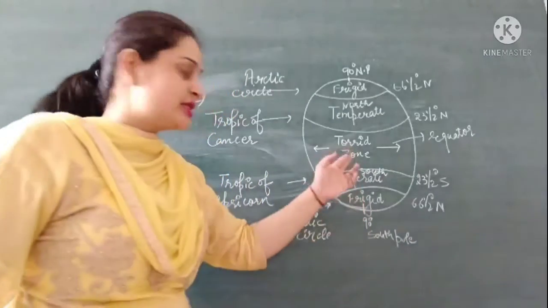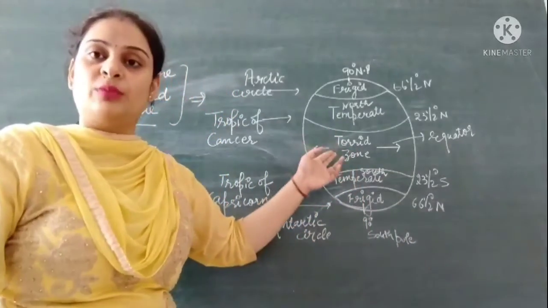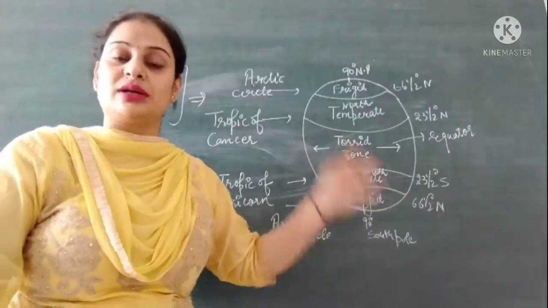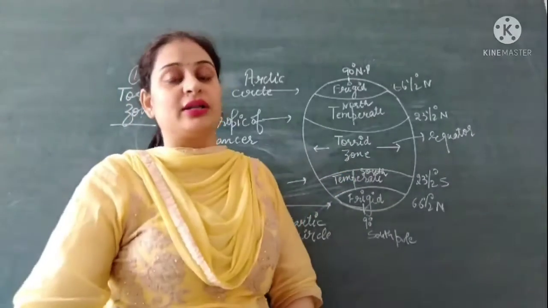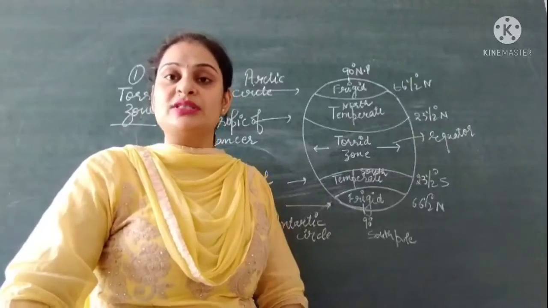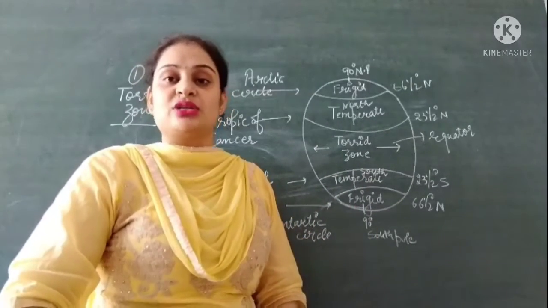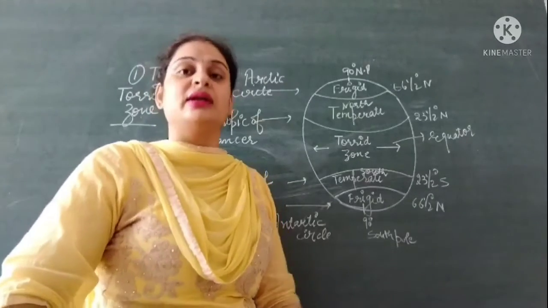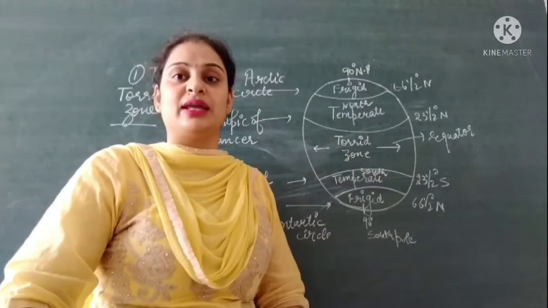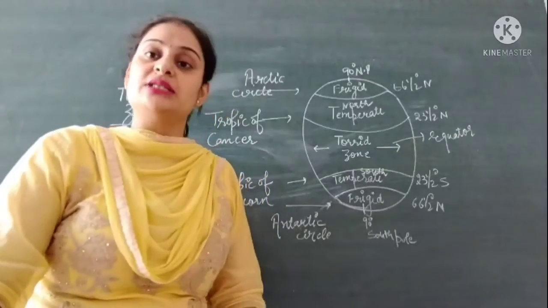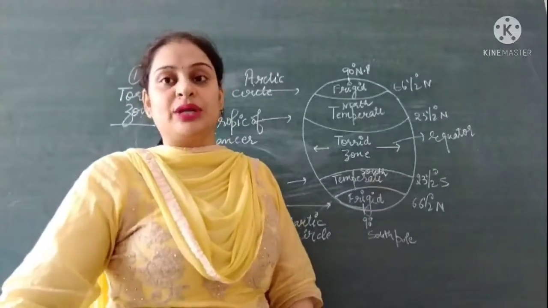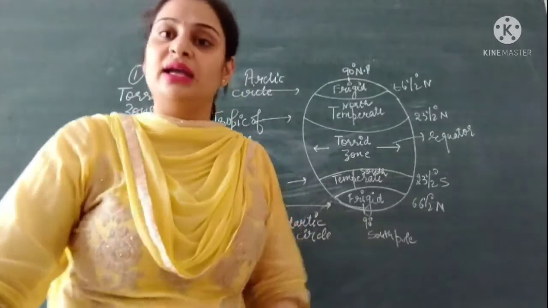So the torrid zone is that climatic zone in which the climate is very hot, because these areas receive direct sun rays. The sun shines very brightly, due to which the temperature increases.